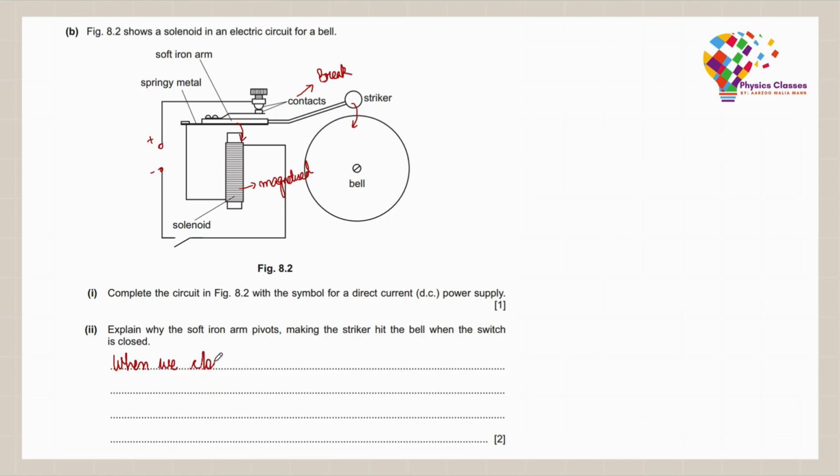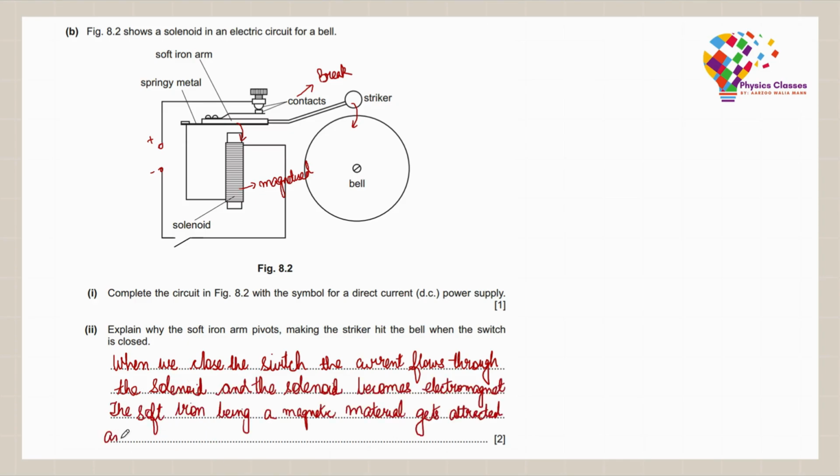So in order to answer the second part, we could simply say that when we close the switch, the current starts to flow through the solenoid and the solenoid becomes an electromagnet. The soft iron, being a magnetic material, gets attracted and the contacts break. Due to this, the striker hits the bell. Okay, so that's all for the second part. Now let's move on to the third part.